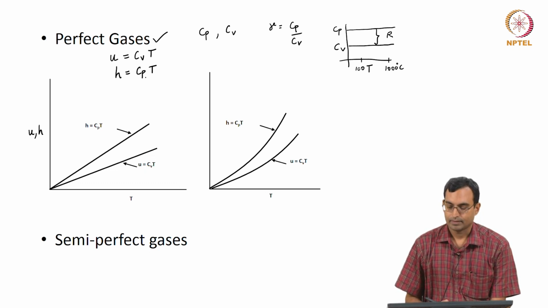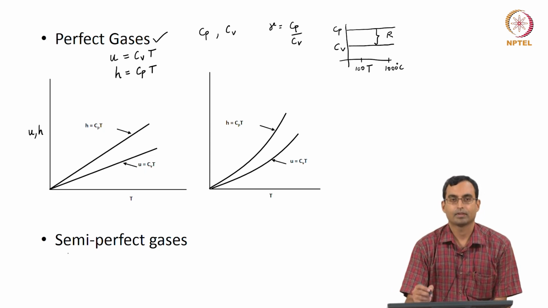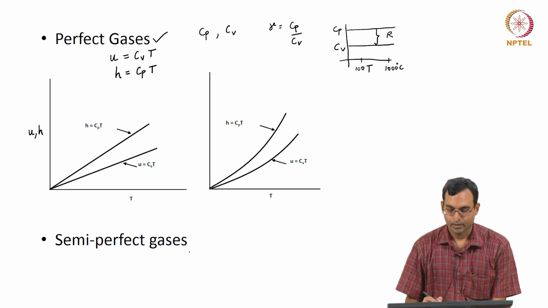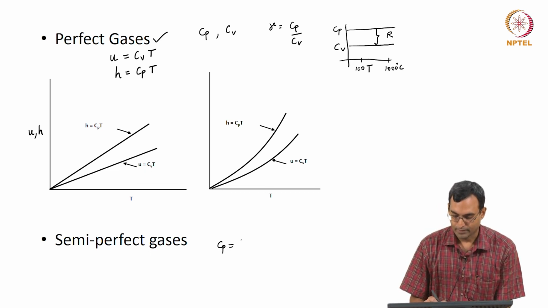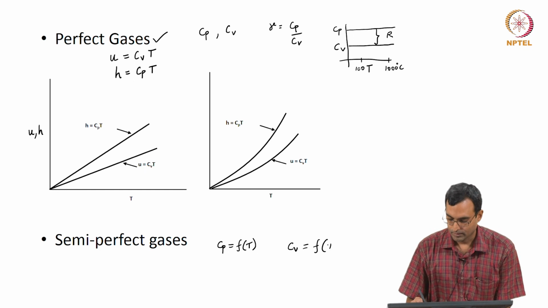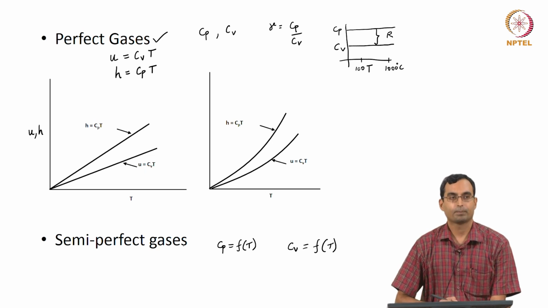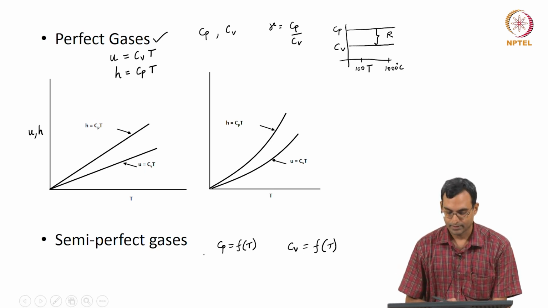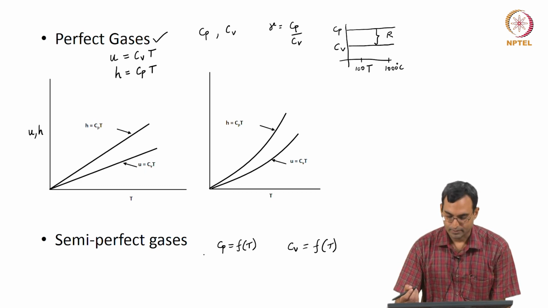If we look at gases where Cp and Cv are not constant, which is what we saw would usually happen, those are the gases we call semi-perfect gases, provided Cp and Cv are functions of temperature alone. So, if Cp and Cv change with temperature, but not with pressure or specific volume, we would call them semi-perfect gases, or generally ideal gases.